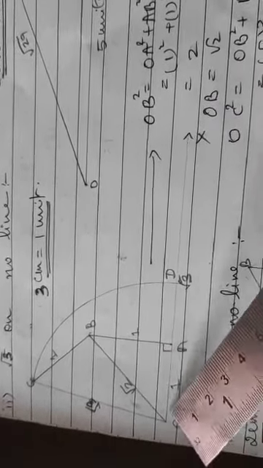But now in the triangle OBC, this is a right angle. So OC square will be OB square plus BC square, where OB is root 2 and BC is 1. So root 2 square plus 1 square, that is 2 plus 1, 3. So you get OC is equal to root 3, that is OD.